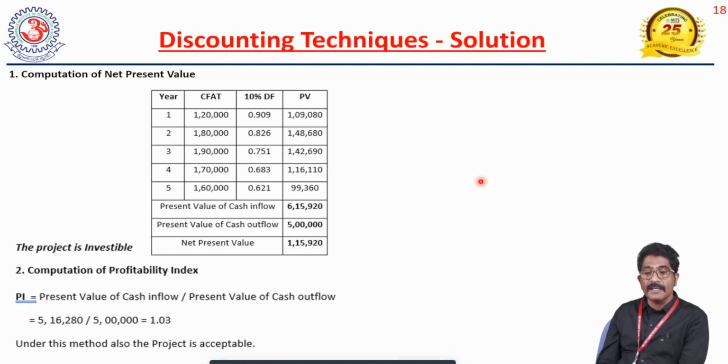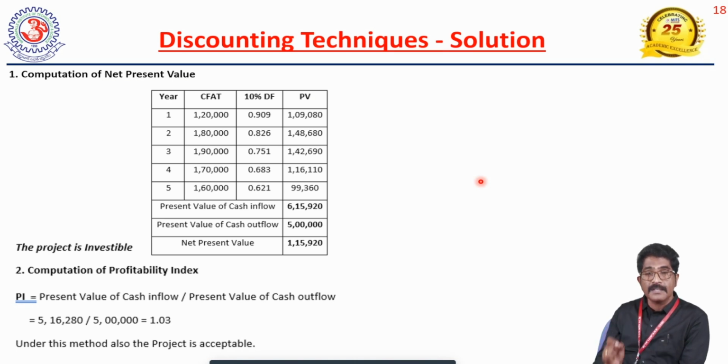For the second year, it is 0.826. It means if you get 1 rupee after completion of 2 years, what is the present value? That is 0.826, and then 0.751 for 3 years. If you get 1 rupee after completion of 4 years, what is the present value of 1 rupee?